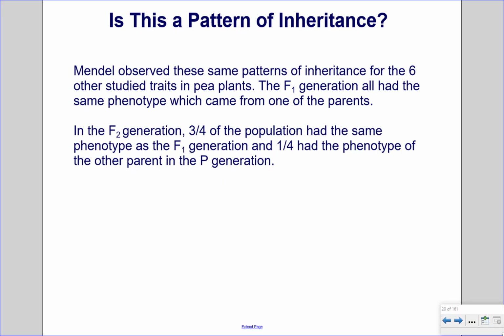Is this a pattern of inheritance? Mendel observed these same patterns of inheritance for the 6 other study traits in pea plants. The F1 generation all had the same phenotype, which came from one of the parents. In the F2 generation, 3/4 of the population had the same phenotype as the F1 generation, and 1/4 had the phenotype of the other parent in the P generation.